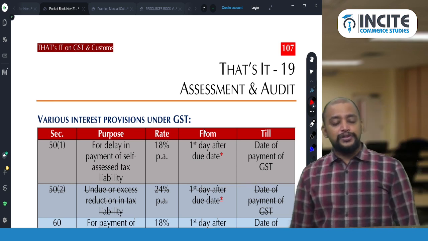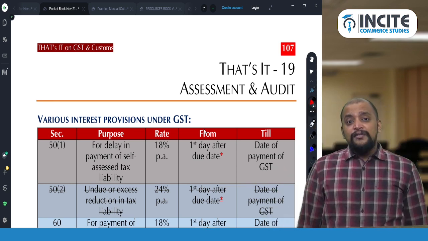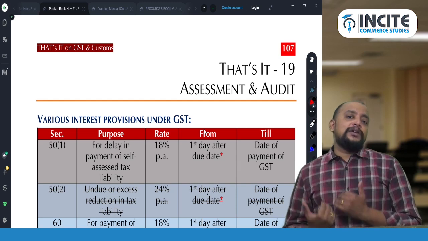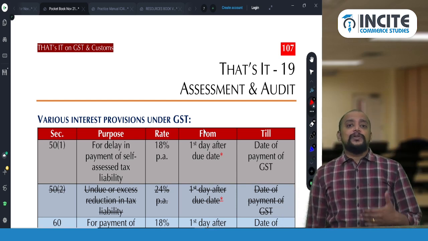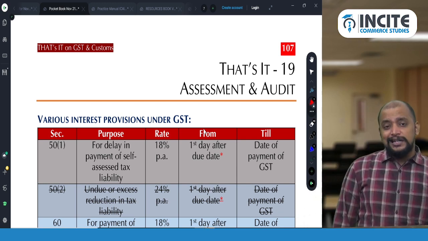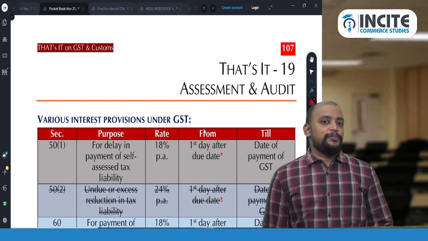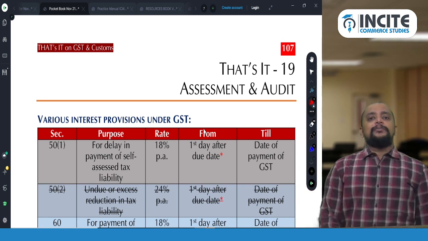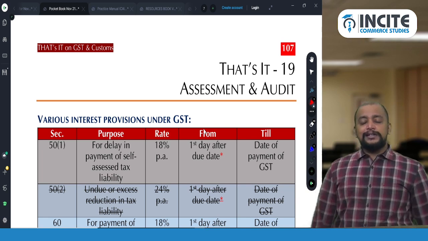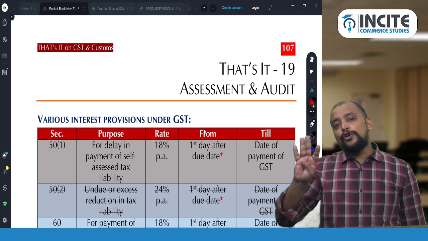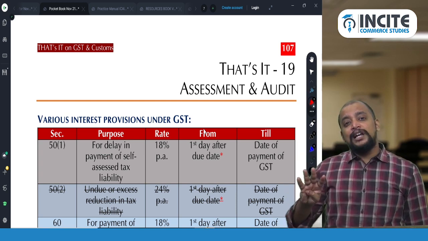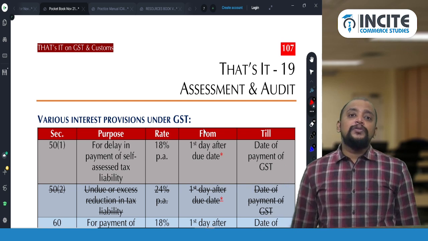Simple interest only. And whenever there is wrong availment of ITC and utilization, only when there is utilization of that wrongly availed ITC, this interest will come because there is a short payment. For example, in a particular month, the liability is 12 lakhs and the ITC is 18 lakhs. The wrongly availed ITC is 4 lakhs. Now that 4 lakhs wrongly availed ITC has been reversed. Now there is no short payment.